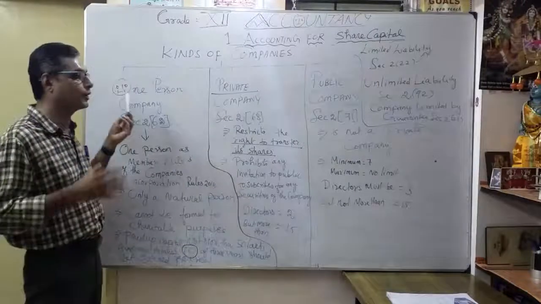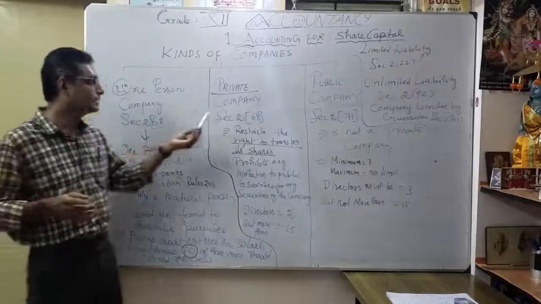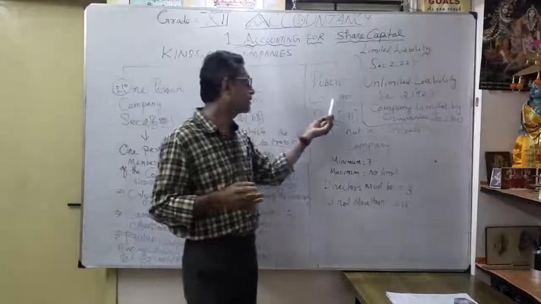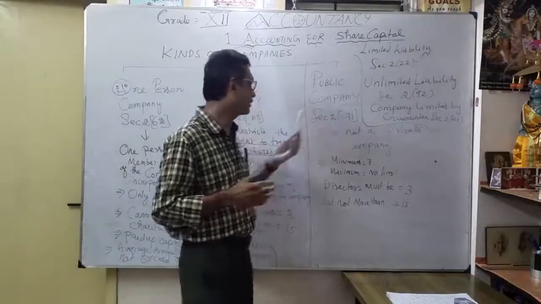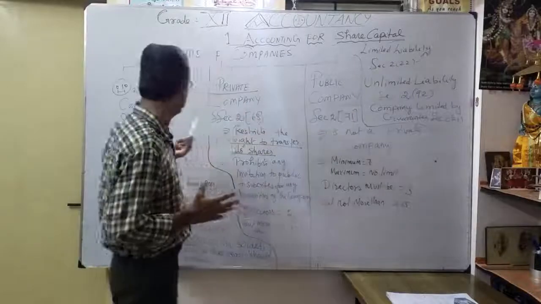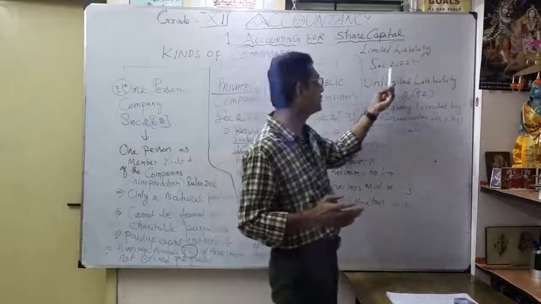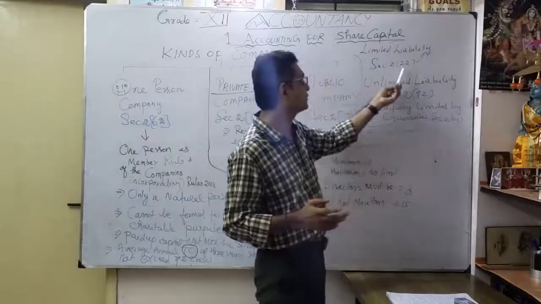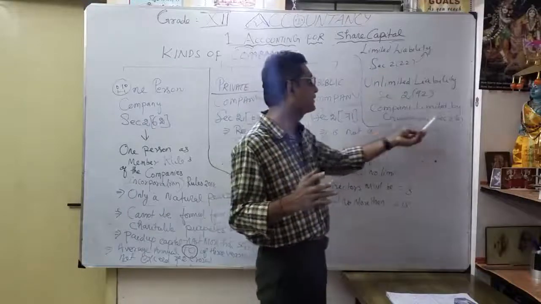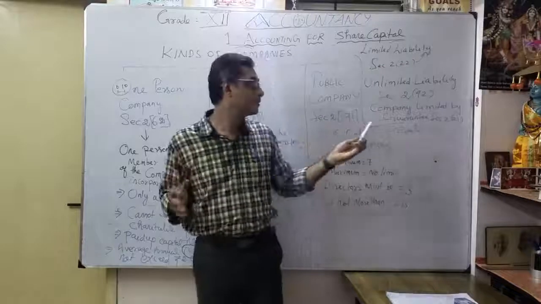How do you memorize the sections? Section 2, subsection 62, one person company. Section 2, subsection 68, private company. Public company, section 2, subsection 71. Here it's section 2 everywhere; only the subsection varies: 62, 68, 71. Similarly here, section 2, subsection 22 means limited liability, 92 means unlimited liability, and section 2, subsection 21 means company limited by guarantee.